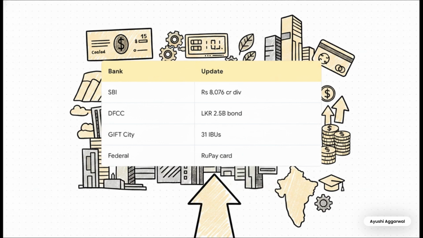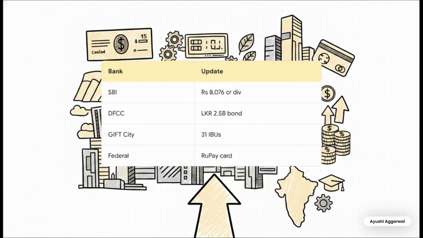Let's talk corporate finance. SBI Chairman C.S. Shetty just handed a massive dividend check of 8,076.84 crore rupees straight to the finance minister. In a historic move, DFCC Bank became the first foreign entity to list a green bond of LKR 2.5 billion on the NSE IFSC at Gift City.